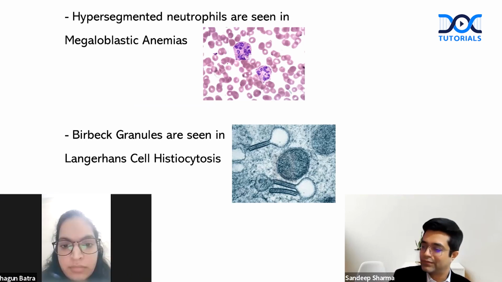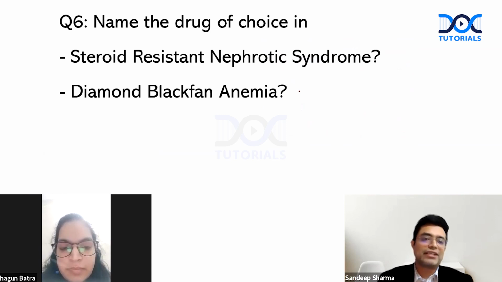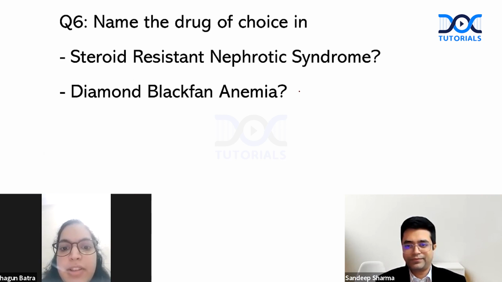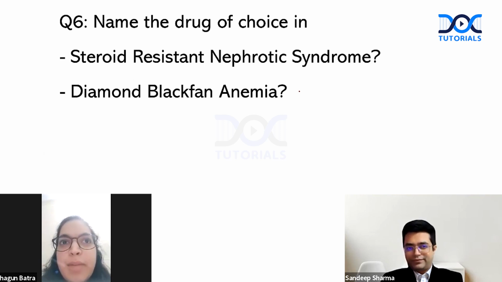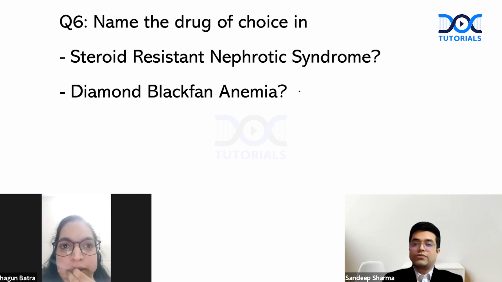Now, Dr. Shagun. Yes, sir. Question number 6. Name the drug of choice in steroid-resistant nephrotic syndrome and Diamond-Blackfan anemia. So Diamond-Blackfan anemia is a type of pure red cell aplasia. And in steroid-resistant nephrotic syndrome, we use calcineurin inhibitors. Correct. Tacrolimus, cyclosporin. Yes, but Diamond-Blackfan anemia, what is the therapy? There must be some drug. It is a type of hyperproliferative disorder which responds. You still have 10 seconds to go.